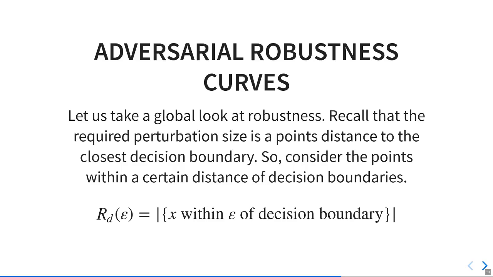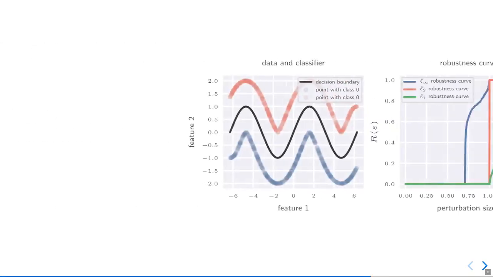I mentioned that the perturbation size required to change a prediction for a given point x is the distance to its closest decision boundary. So, for any epsilon, we consider the points that lie within an epsilon of a decision boundary. In this equation, d denotes the distance function. Also, this is slightly simplified and lacks normalization, but you hopefully get the idea. Let us just look at an example.